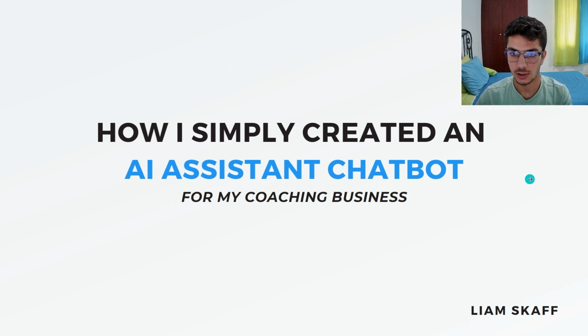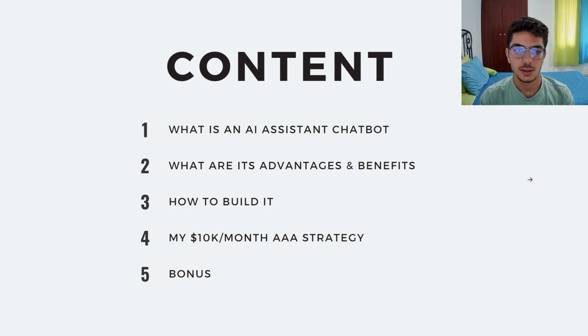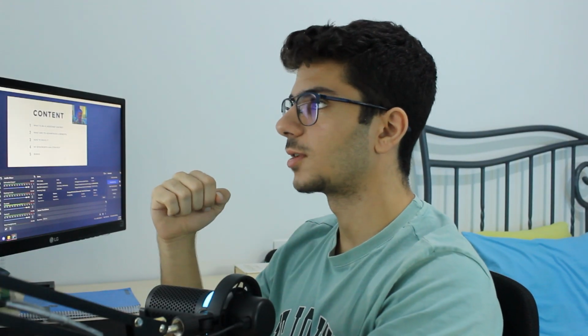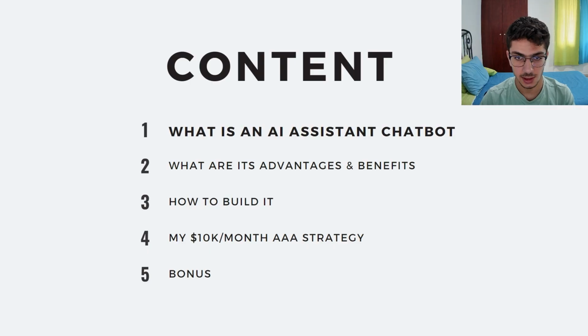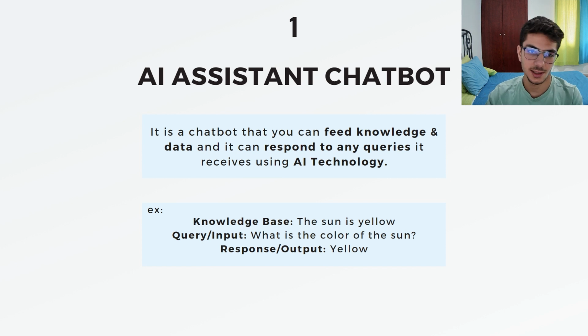Okay, so moving on to here. What is the content of this video? It's what is an AI assistant chatbot. So I want to explain to you the definition of it or what it means, what are its advantages and benefits, how to build it, right? I'm going to show you a step-by-step tutorial, my $10,000 a month AI automation agency strategy. So this is how I'm planning to reach the $10,000 a month mark. And finally, I'm going to provide you guys with a bonus. So let's dive deep and see what is an AI chatbot.